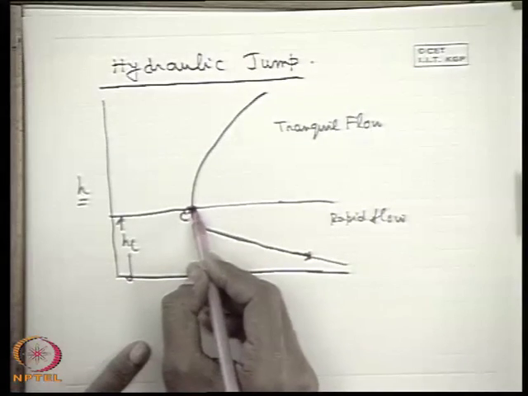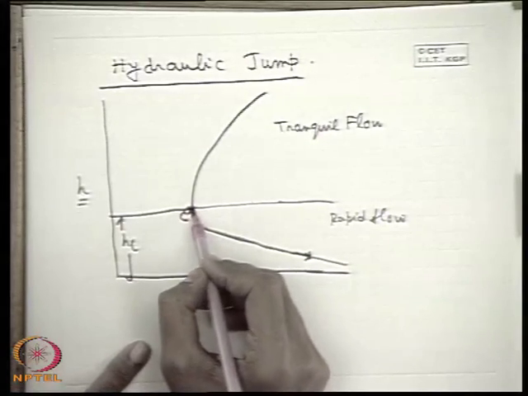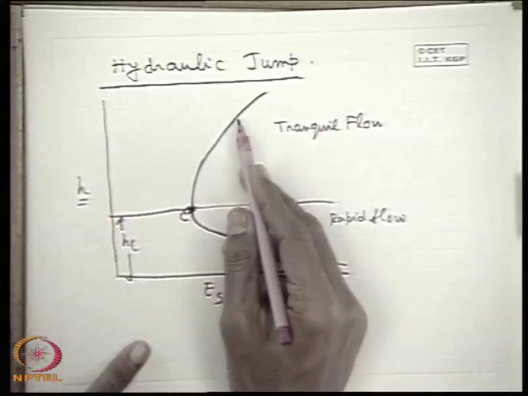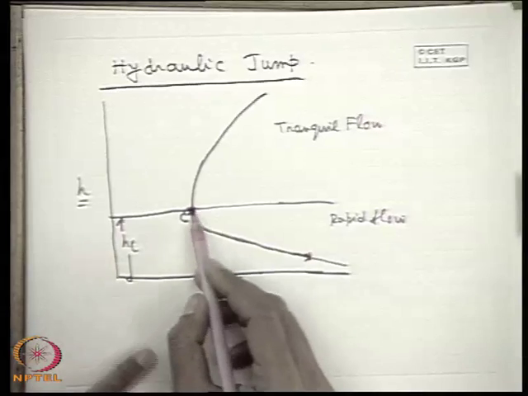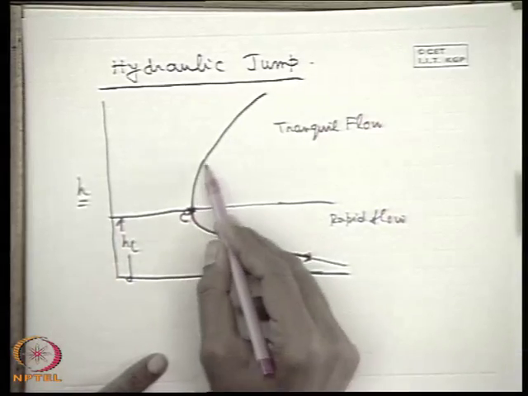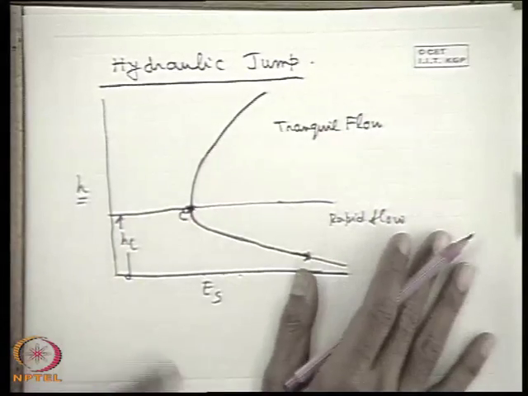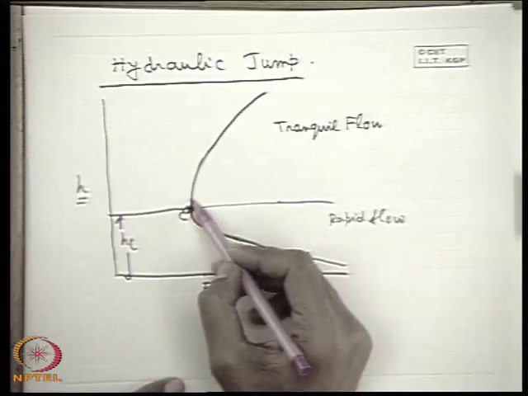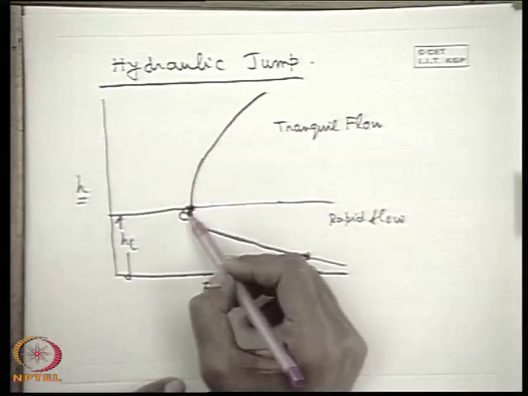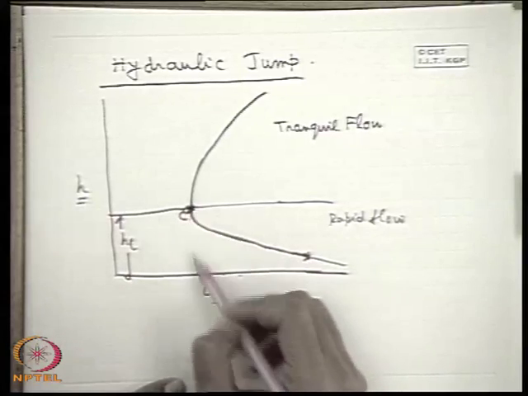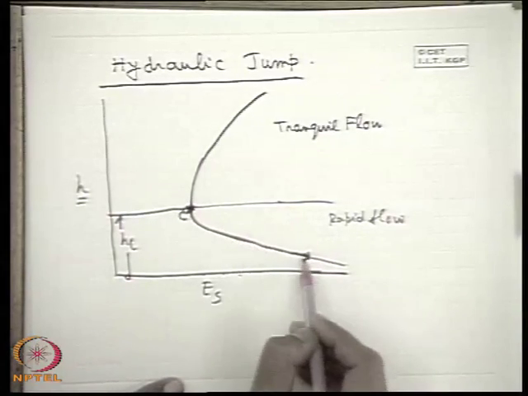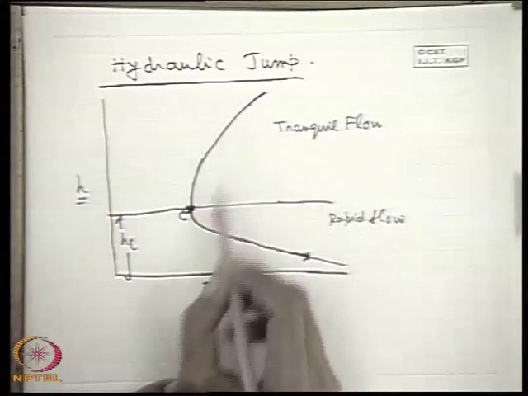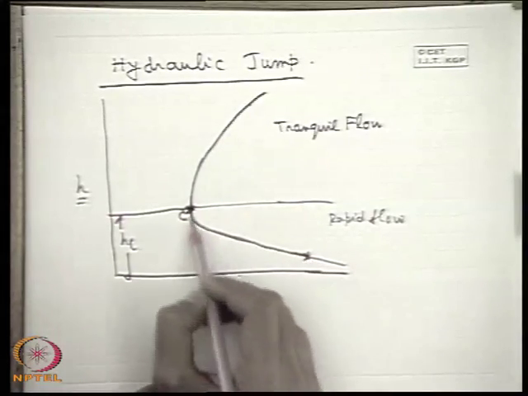But when it reaches the critical point, if it has to follow this path to go to the tranquil flow, then you see what happens with the deceleration: its specific energy should increase, which violates the law of conservation of energy, because without the addition of energy from outside, the flow cannot be decelerated to tranquil flow from the critical condition with an increase in the specific energy. So it cannot follow the path like this. That means the rapid flow cannot be decelerated to tranquil flow via the critical conditions, that means along this curve.